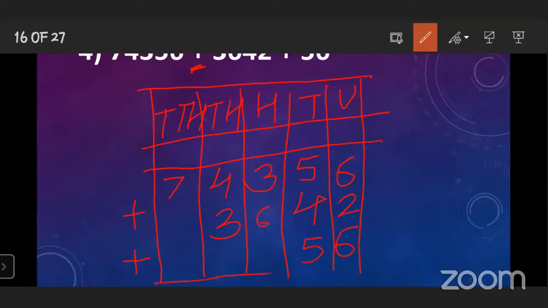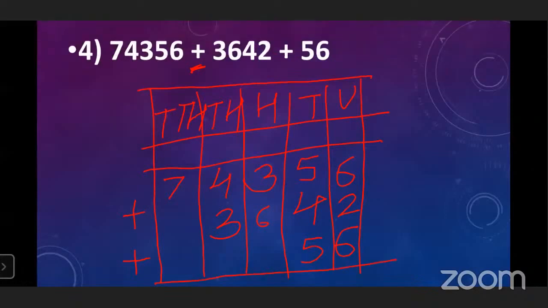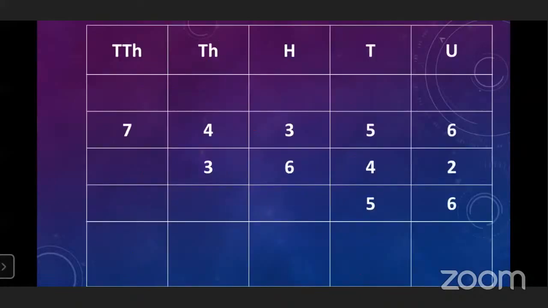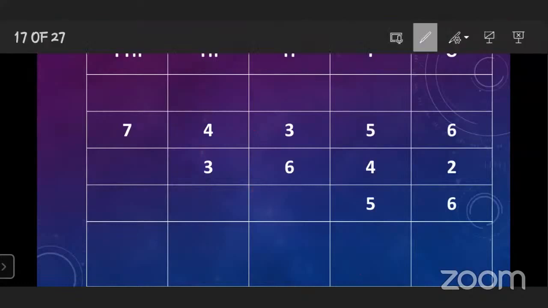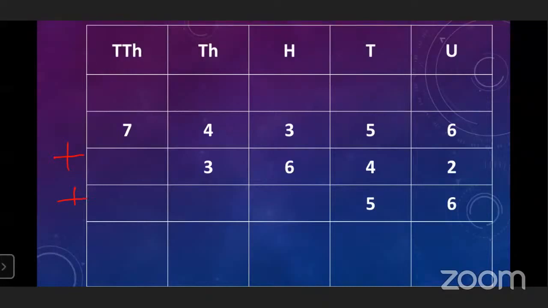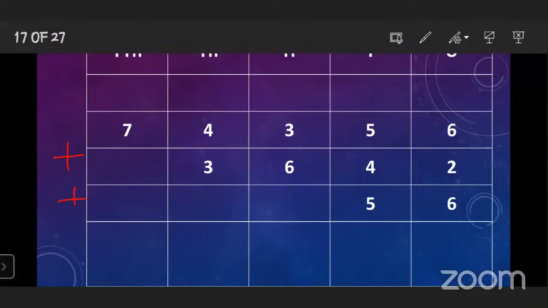Means when the numbers are given with different digits, that time how to arrange the numbers. You can see here how to arrange the numbers like this. You have to put a sign here also, plus sign. Okay. After arranging vertically, here also you have to follow the same process.